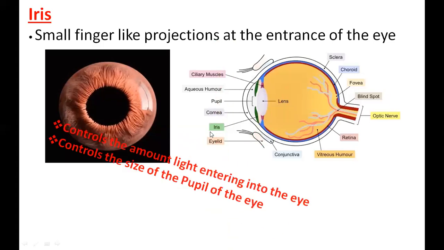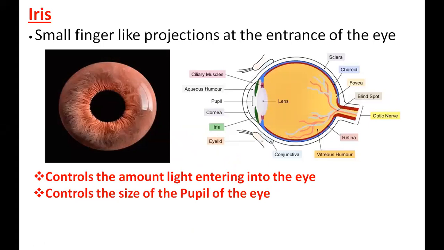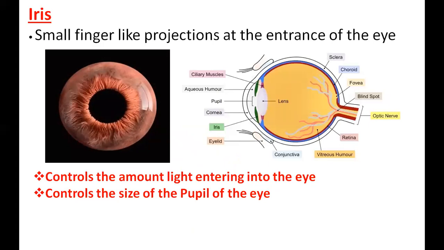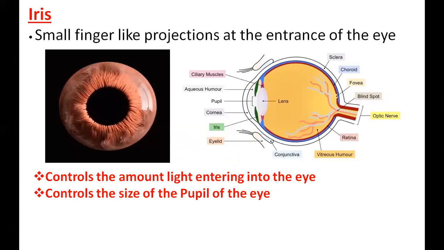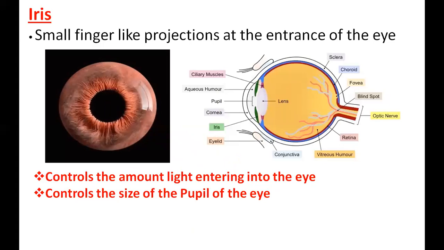So what is this iris doing? It controls the amount of light entering the eye. That means it is controlling the size of the pupil. That middle hole, who is controlling the size of that middle hole? The iris. So nicely, if they ask questions hereafter, you can answer.